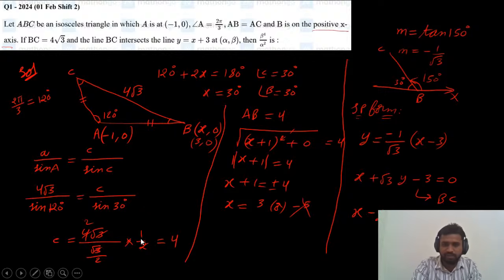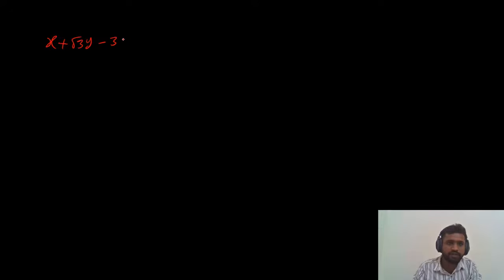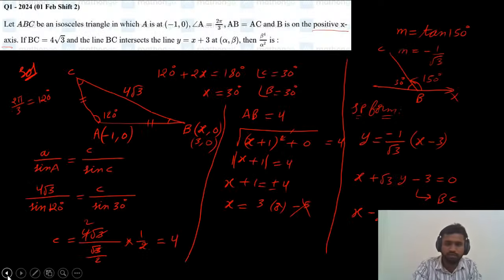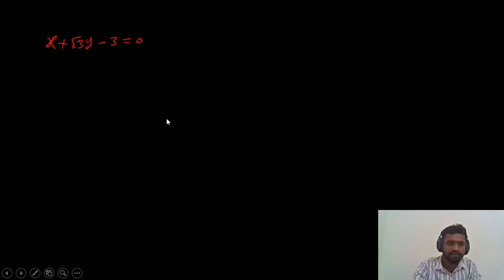So just remember these two equations: x plus root 3y minus 3 equals 0, and one more line is x minus y plus 3 equals 0.